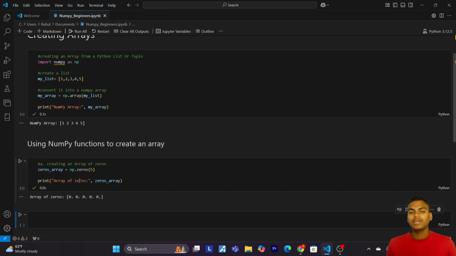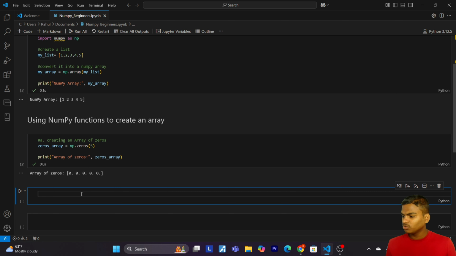So here we have an array of zeros, in which we have 5 elements. So now let's understand what the code np.zeros does. The np.zeros function creates an array filled with 0 elements. And here we passed 5 as the argument, which means we want an array with 5 elements all set to 0.